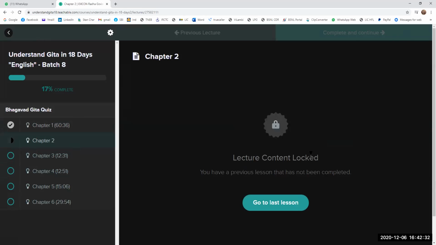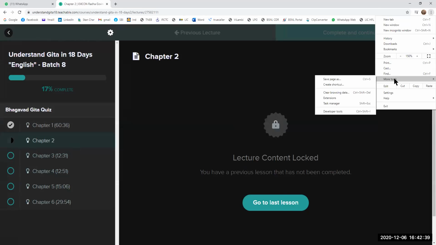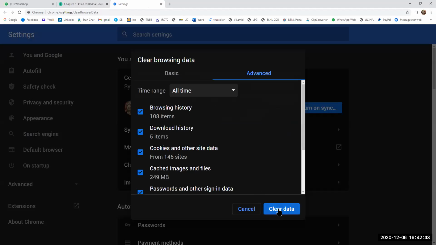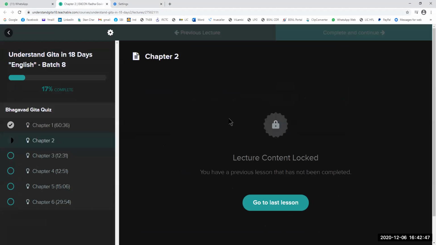If it is still saying lecture content locked, then you can clear the browsing data, and then it will work. That is a very important checkpoint. That's how I did it for chapter 1. It was not working for me, so I cleared the browsing data, and then it worked for me.